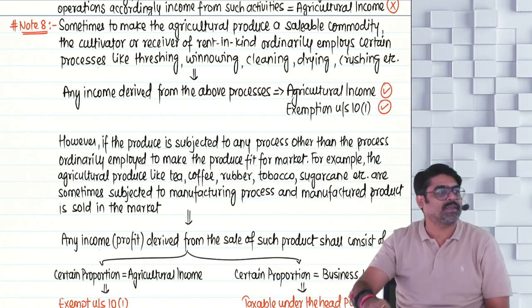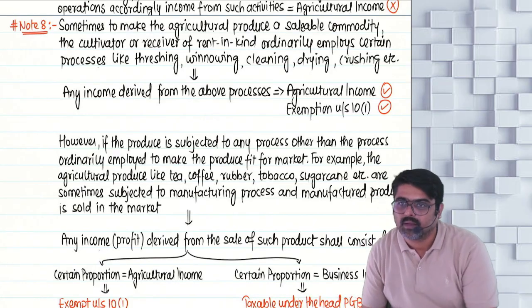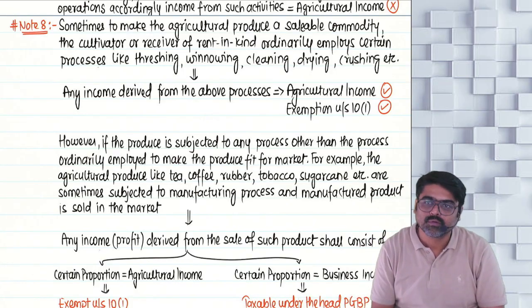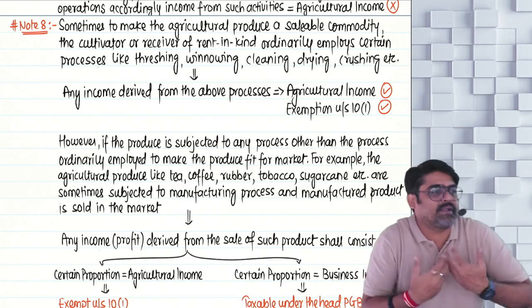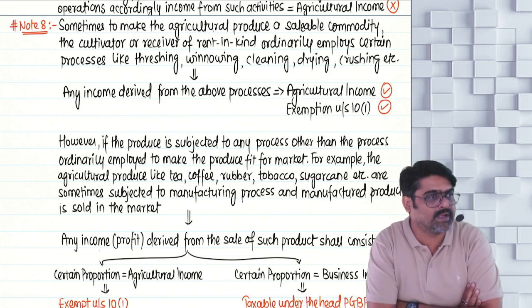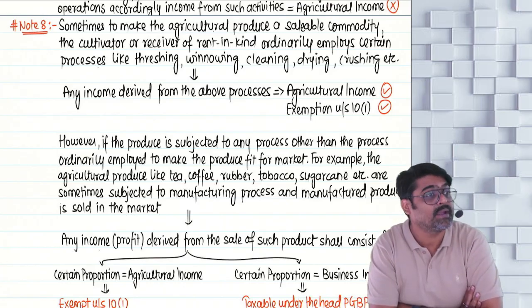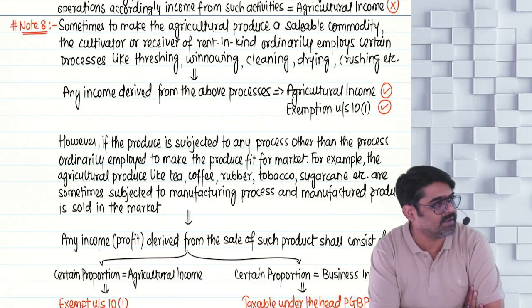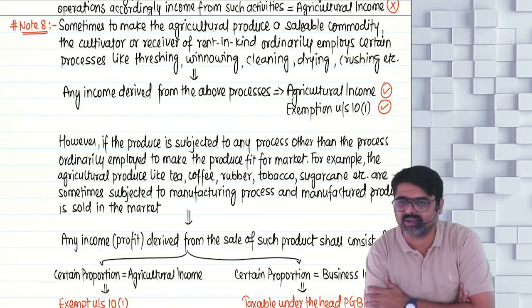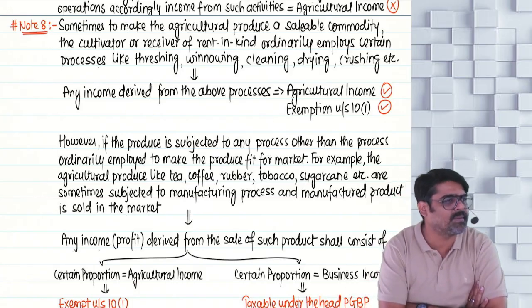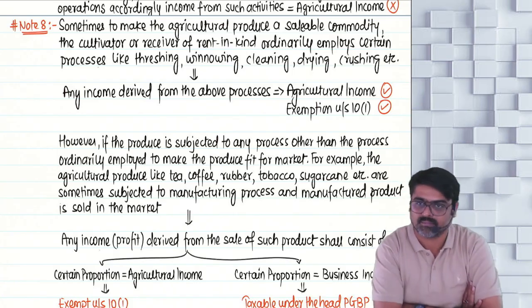So now here comes the picture: what if I am a farmer? I am farming some farm produce. To make the same farm produce a saleable commodity, some activities are performed like winnowing, cleaning, drying, this and that. So any income related to that activity will be agricultural income. That cannot be treated as my business income, because that activity is also known as agricultural activity, and whatever income is related to it will be my agricultural income, because this activity does not convert my farm produce into some other item. Yes or no?